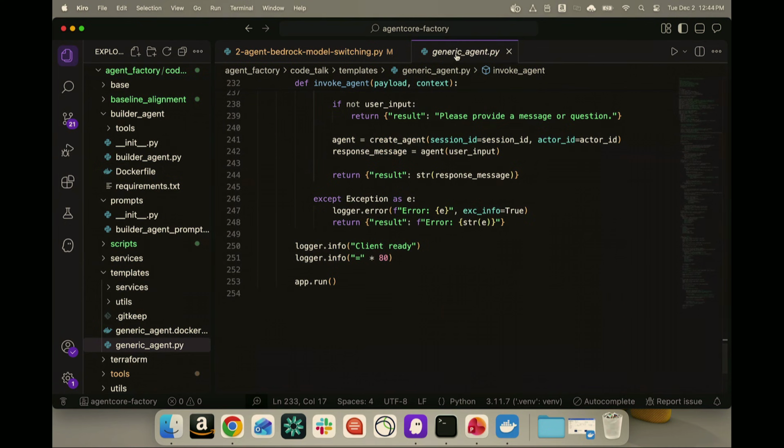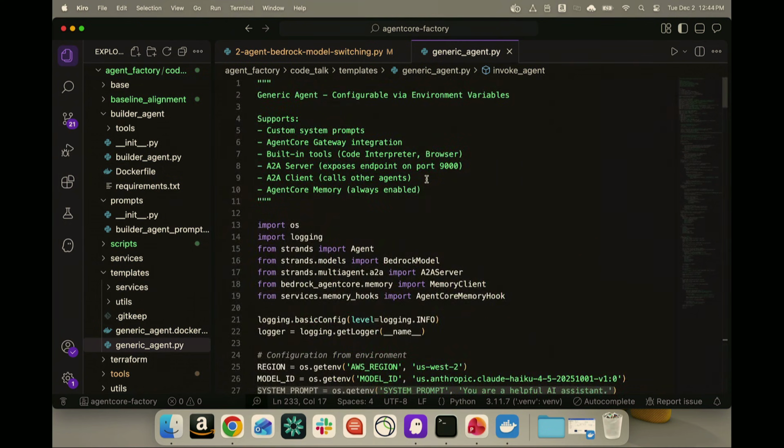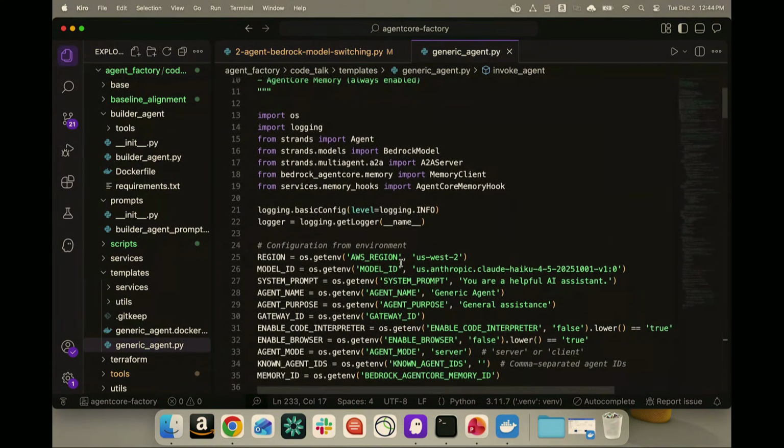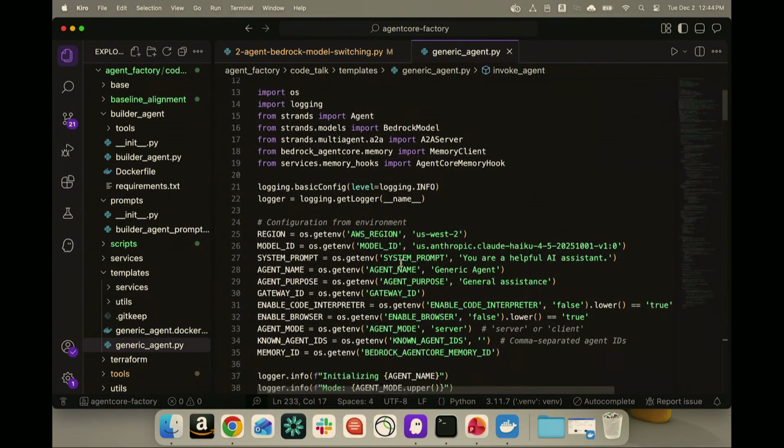So we looked through the builder agent, which is a lot of the business logic of what's actually being created, but we also have to deploy an agent. That's what we call our generic agent.py. This is a pretty basic Strands agent, and we're passing in a lot of these different environment variables, like the model ID, the system prompt, and the gateway ID if it needs to connect to any kind of tools. Then we deploy this as separate runtime agents to Agent Core.